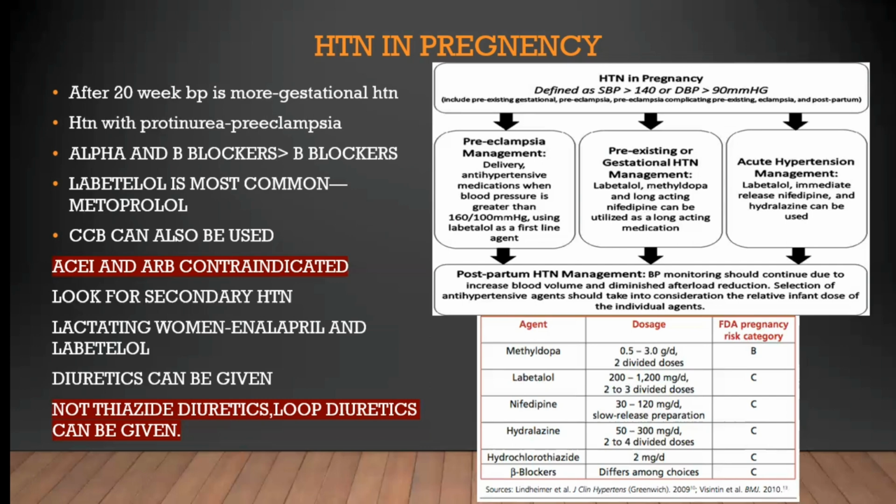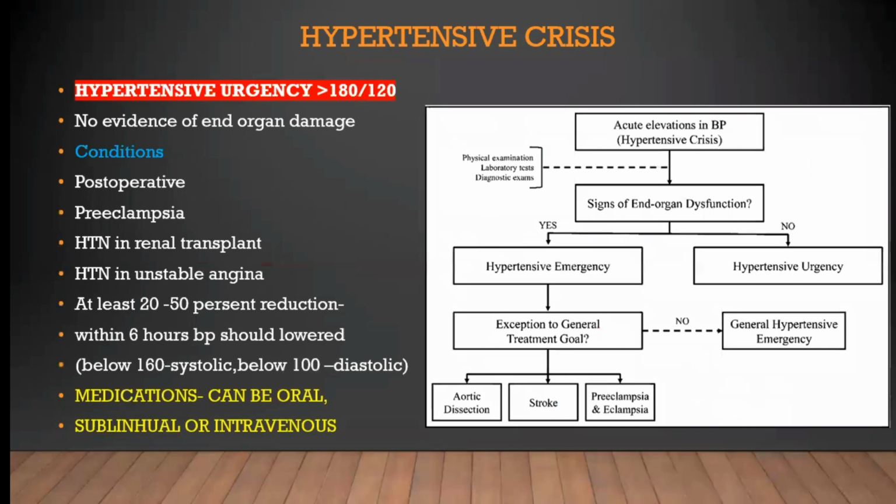Methyldopa 0.5 to 3 gram per dose in 2 divided doses. FDA risk is category B. Labetalol 200 to 1200 milligram per dose in 2 to 3 divided doses, and nifedipine 30 to 120 milligram per day. Slow release preparation, not per dose, per day. Hydralazine 50 to 300 milligram per day in 2 to 4 divided doses, and hydrochlorothiazide 2 milligram per day. Beta blockers differ among choices.